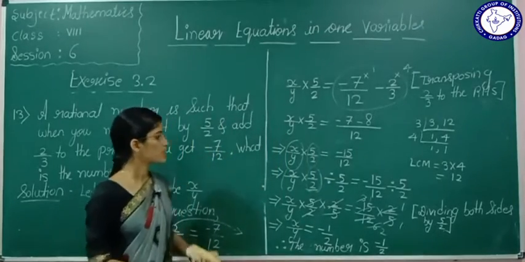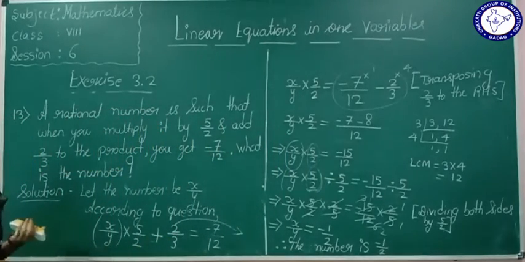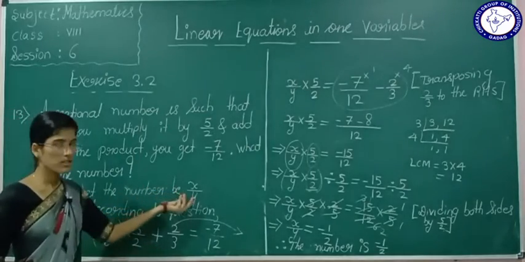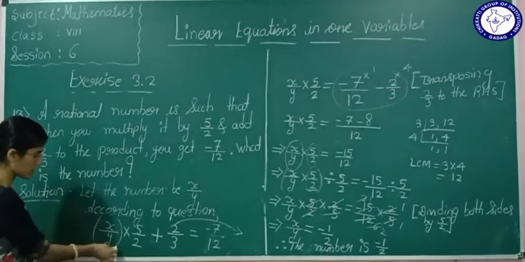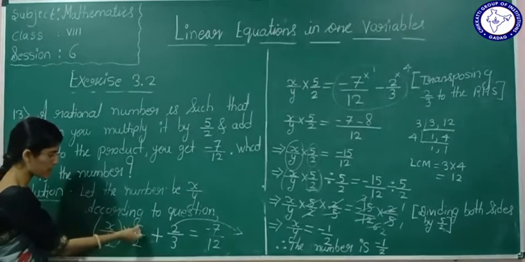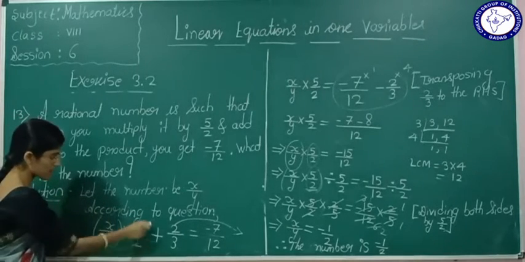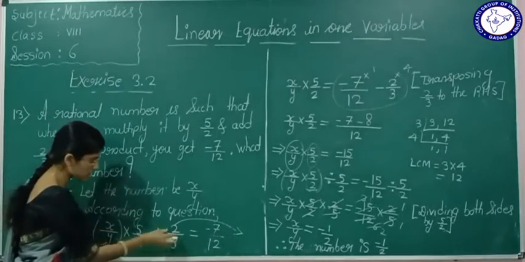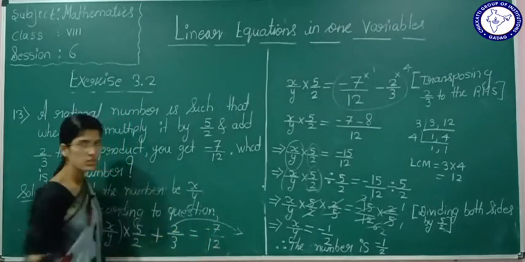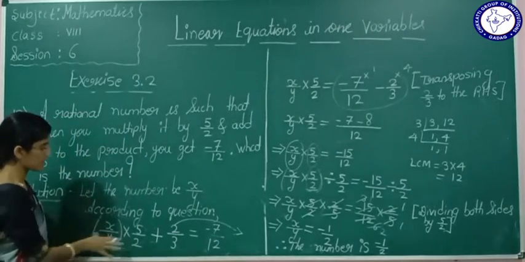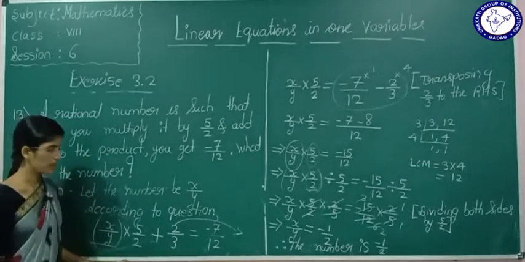Okay, so just what we have done, I will explain here. We took the number as x by y. What is the condition they have given? A rational number is such that when you multiply it by 5 by 2 and add this product to 2 by 3, you are going to get minus 7 by 12. I wrote the condition whatever they have given here.